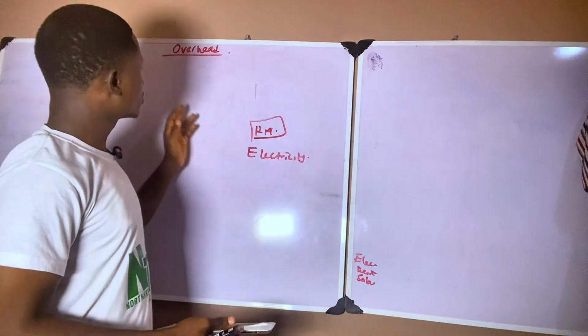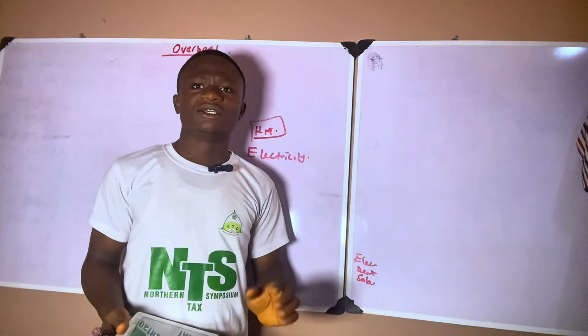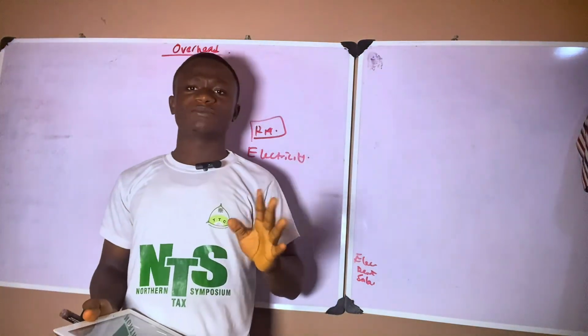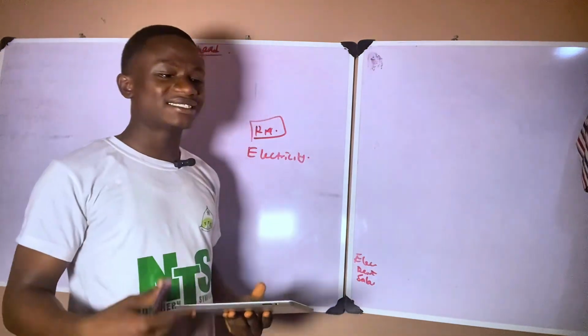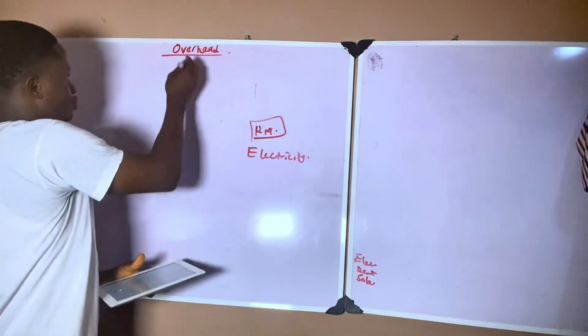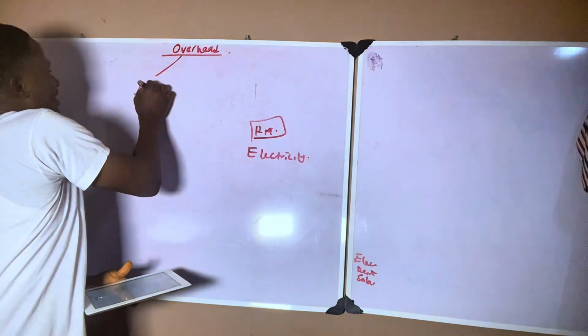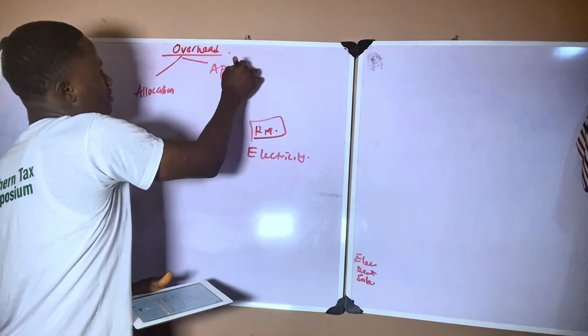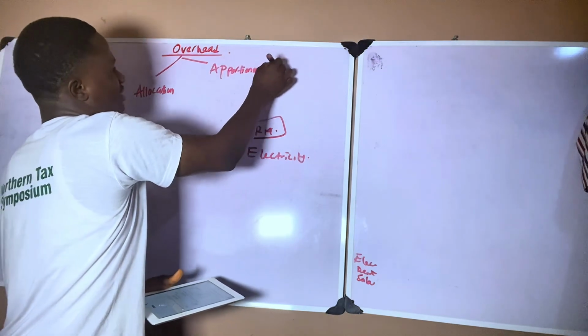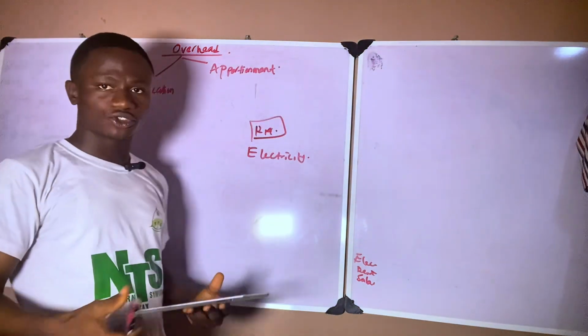Now, the question is, what brought about this overhead? There are two major things we need to discuss when it comes to overhead, and that's what we call overhead allocation and overhead apportionment. Majorly for today's class, I'll focus on overhead apportionment.